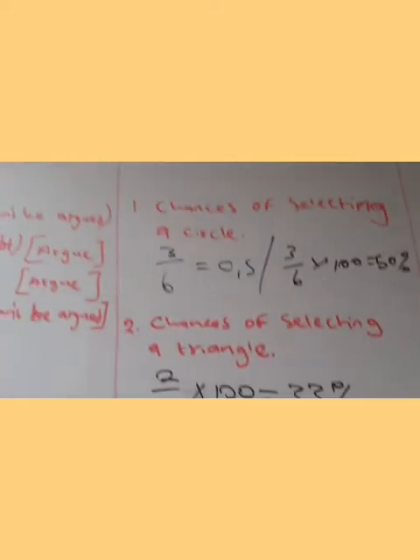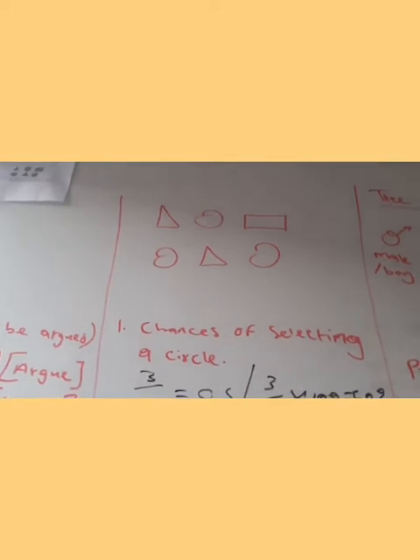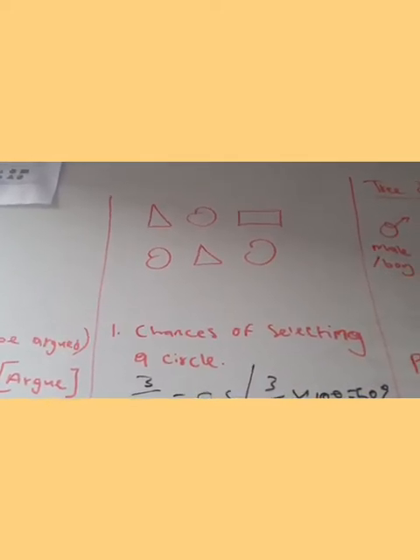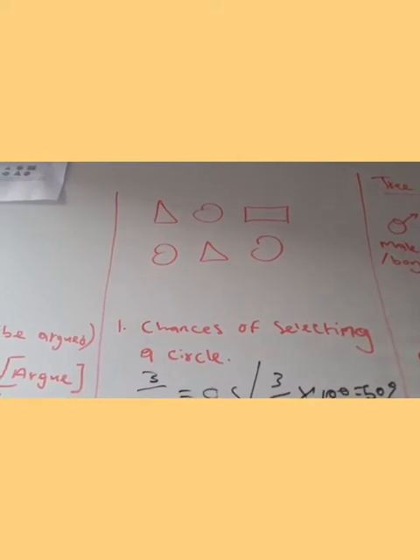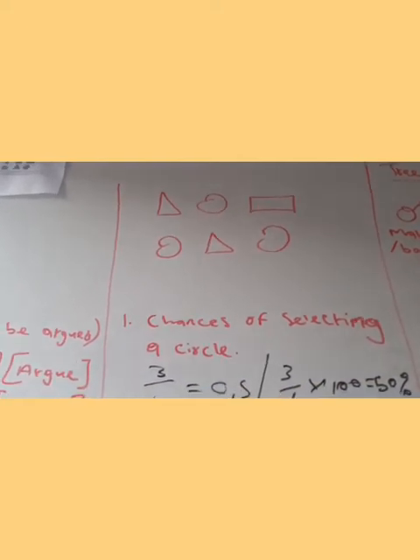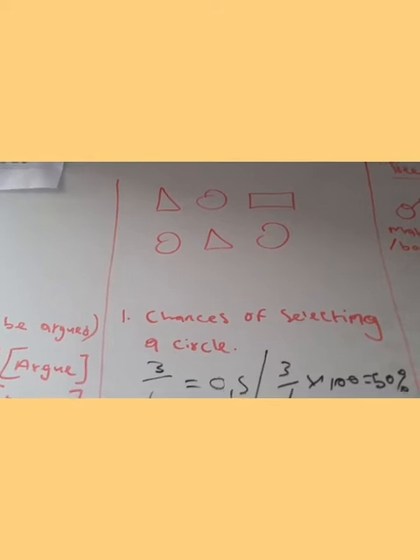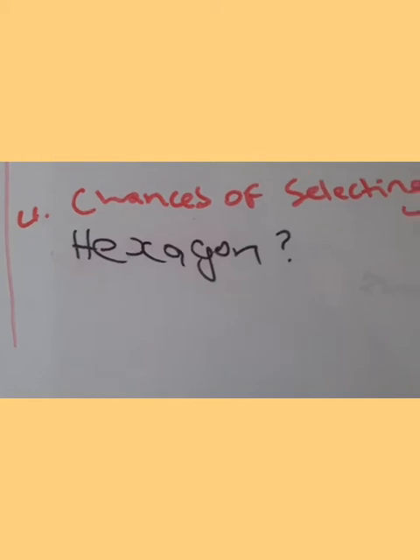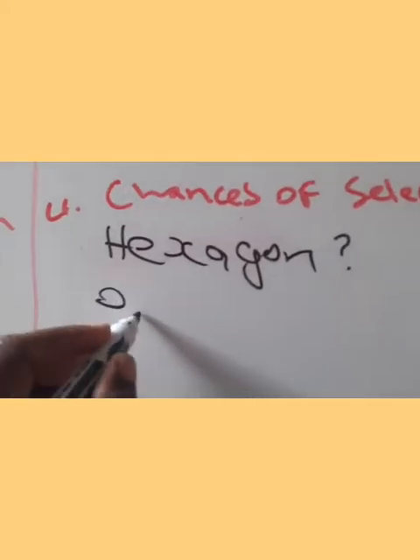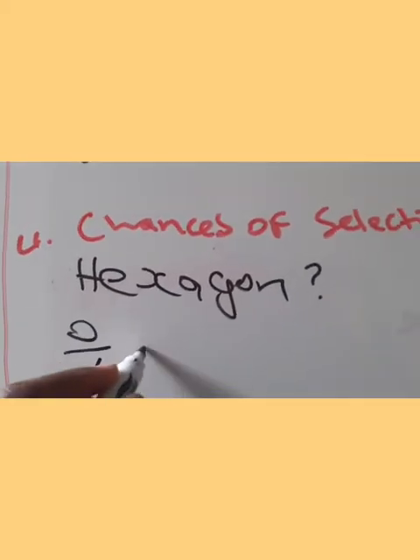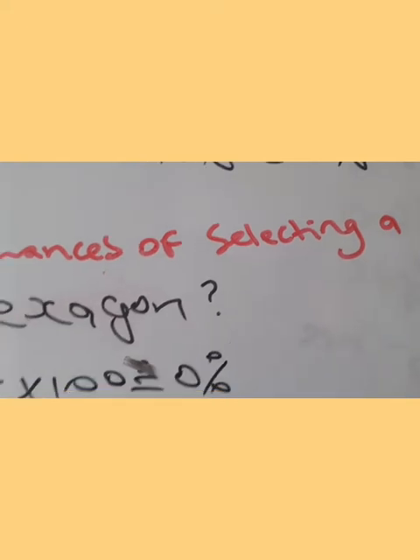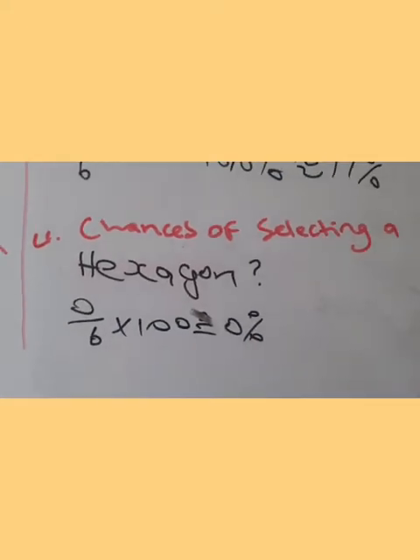Now you notice from the shape, we don't have a hexagon. A hexagon is a 6-sided polygon. So we don't have a shape with 6 sides there. So therefore the chances of selecting a hexagon would be completely 0. So it would be 0 out of 6 multiplied by 100, which would give you 0%. So the chances of selecting a hexagon is 0.